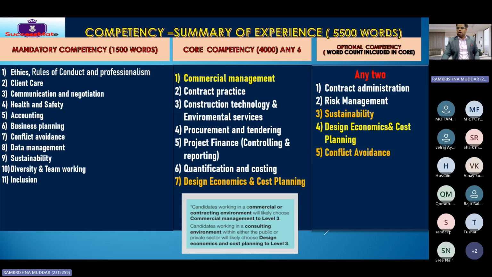Yes, what is the question? Mr. Tushar, if you can unmute yourself and ask the question. Hello. Hi, sir. Yes, Mr. Tushar, tell me. I have 2.7 years of experience and I am working on a USA project. Am I eligible for this? You have 2.7 years of experience, and where are you currently located? India. So you can go for Associate RICS. Which college is your degree from? Is it RICS accredited? No, it is not. Then you had better go for Associate RICS. Once you get Associate RICS, then it's easier for you to get an MRICS.